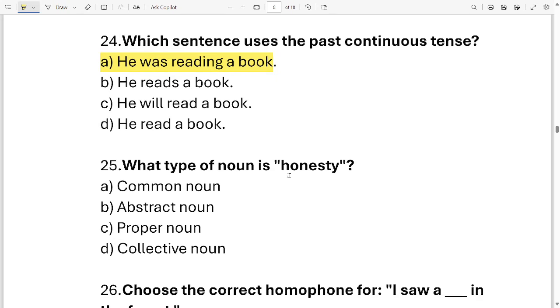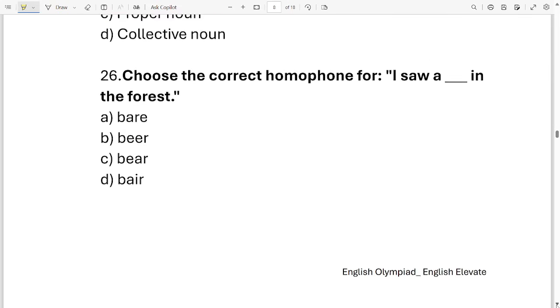Okay, question number 25. What type of noun is honesty? These are your options. Common noun, abstract noun, proper noun, collective noun. These are the four options. Which one is correct? It is B, abstract noun. Let's move to the next question, which is question number 26.